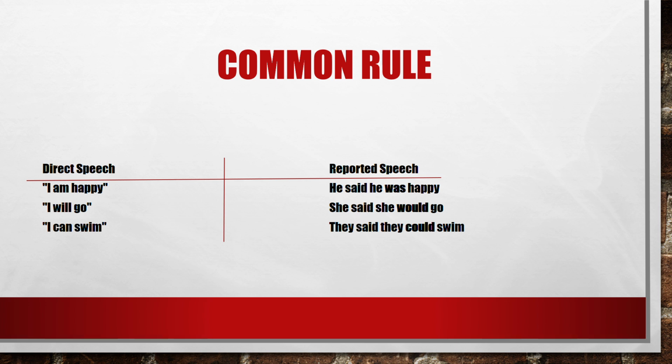In the direct speech, someone tells me I can't swim. As you see, it's the present simple. When I'm going to tell that person what the person said to me, I'm going to say they said they couldn't swim. As you see, the verb can we transform into the past simple and we say could.